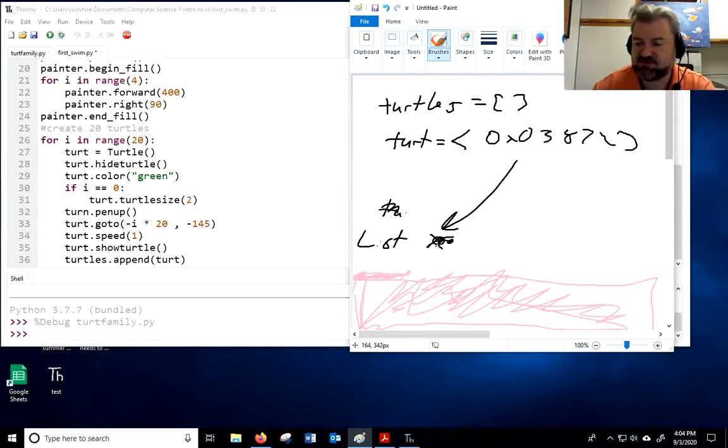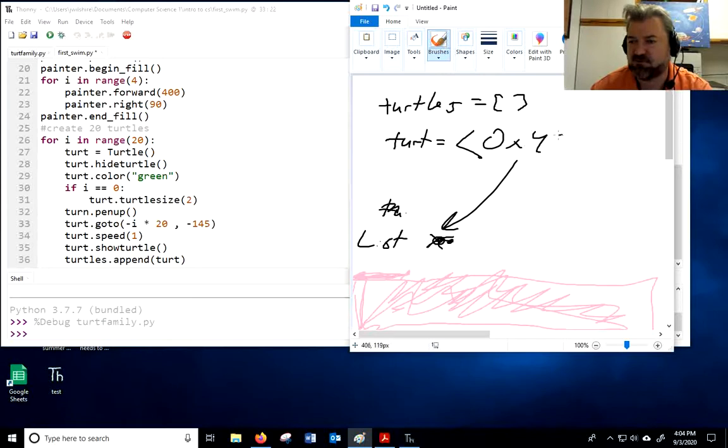And that's going to stay there. Then when i becomes a 2, I'm going to change what Turt, the variable Turt, is. Every time I say Turt equals turtle, so when i is equal to 2 and I run this code again, Turt's going to become a brand new turtle.